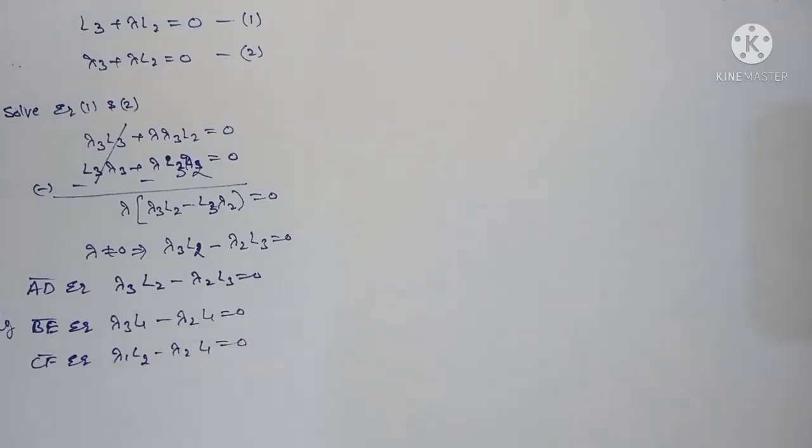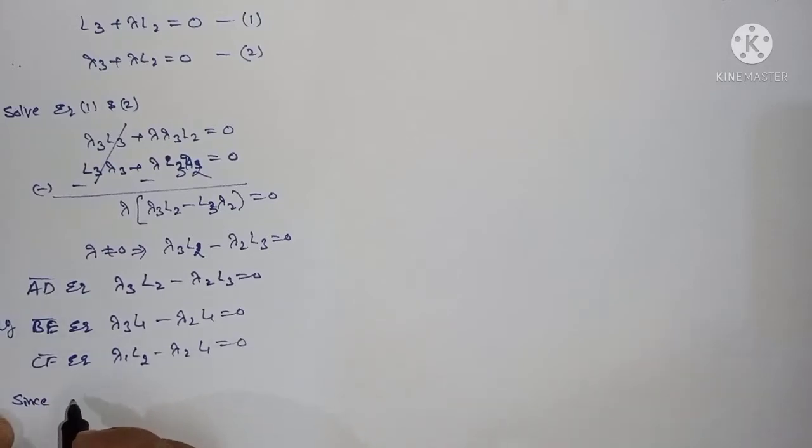You can simplify, you get the answer. Since you can observe here, I can write all the terms in one set only. Therefore, concurrent means all the equations are passing through one point only.